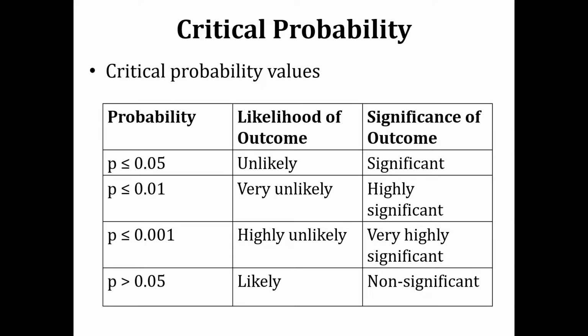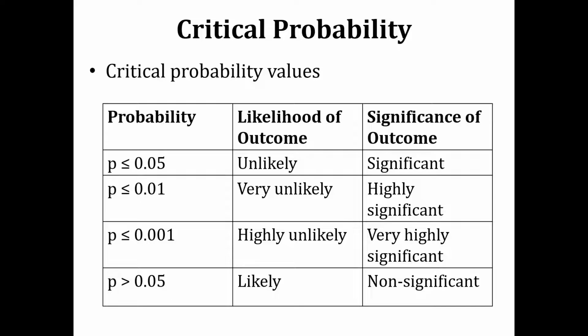So here we have the critical probability values, the thresholds that we were talking about, that we should set. And if the probability of an event falls below that threshold, then we can say that this is a critical probability, right? These threshold values have been decided arbitrarily by researchers all over the world.